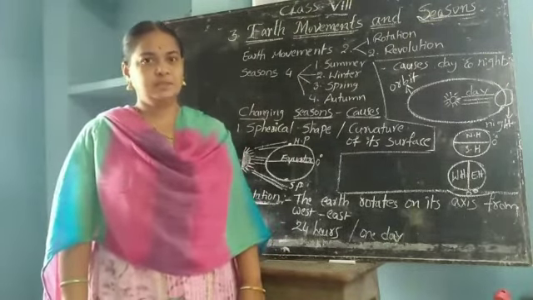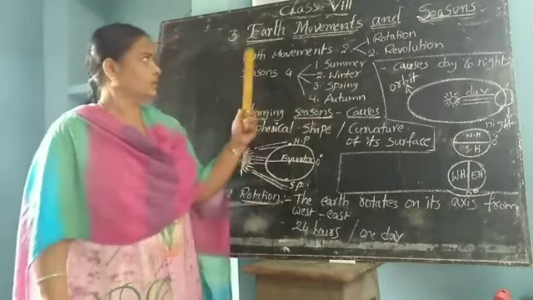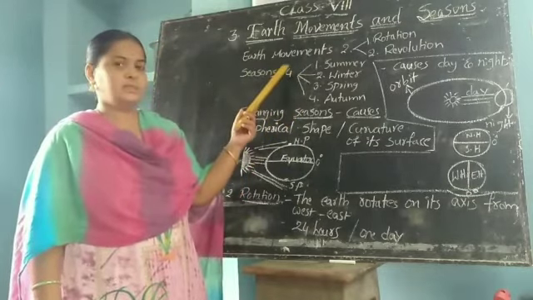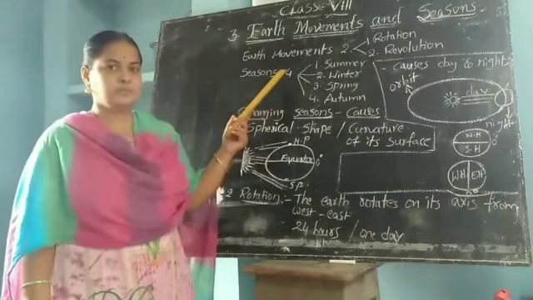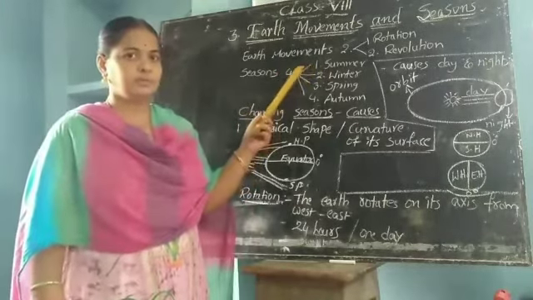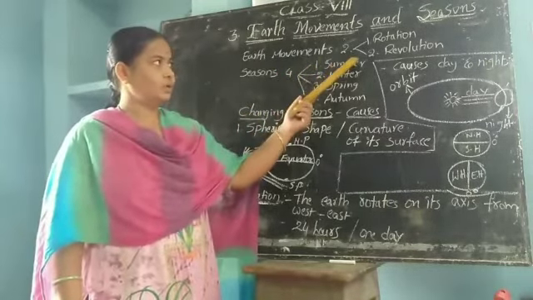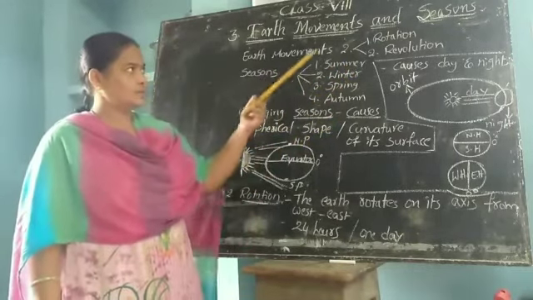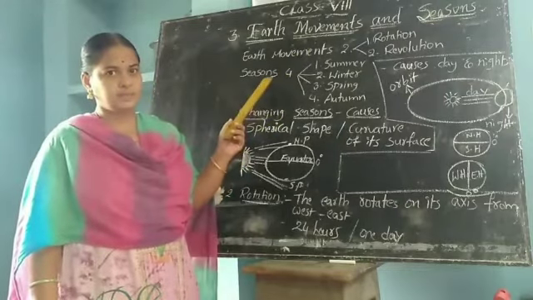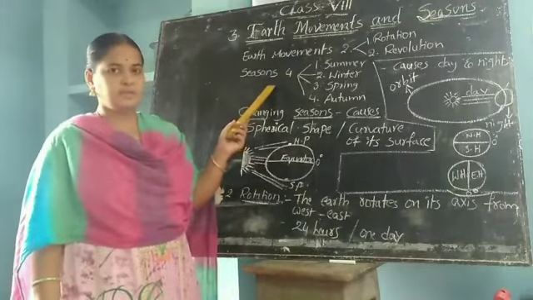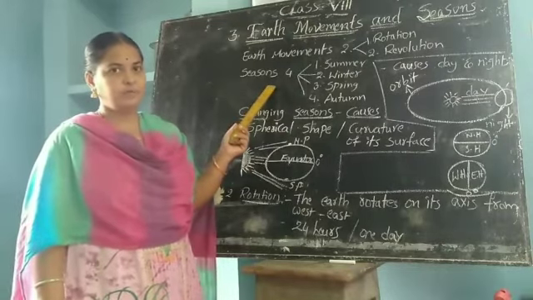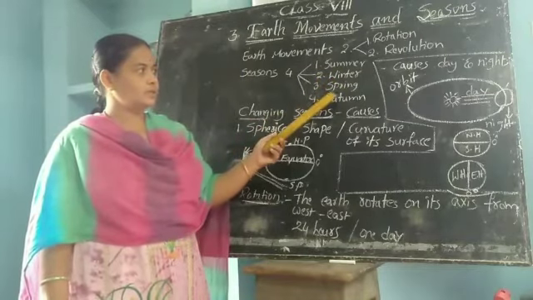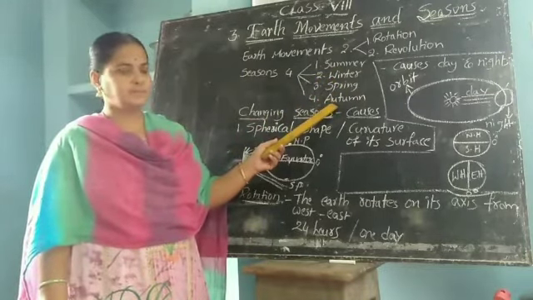Next chapter, lesson 3, earth movements and their seasons. Earth movements. How many types of earth movements do we have? Mainly two types of earth movements. First one, rotation, and second one, revolution. And seasons. How many major seasons do we have? We have mainly 4 major seasons. What are they? Summer, winter, spring and autumn.